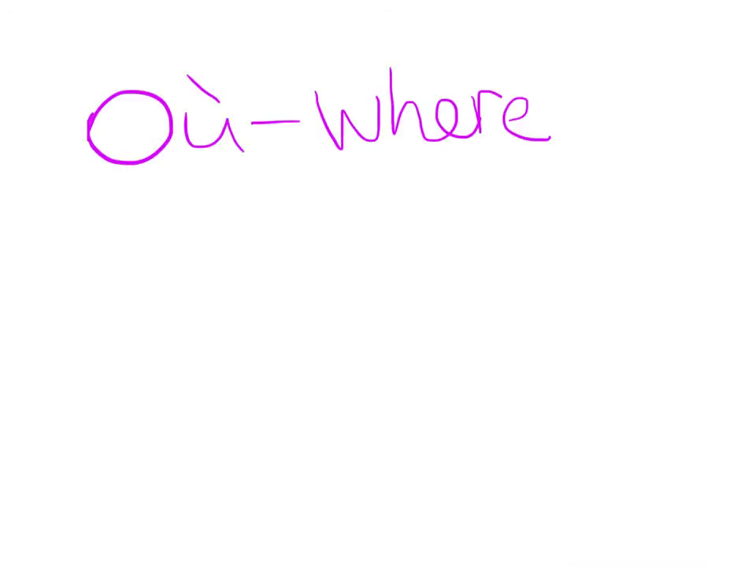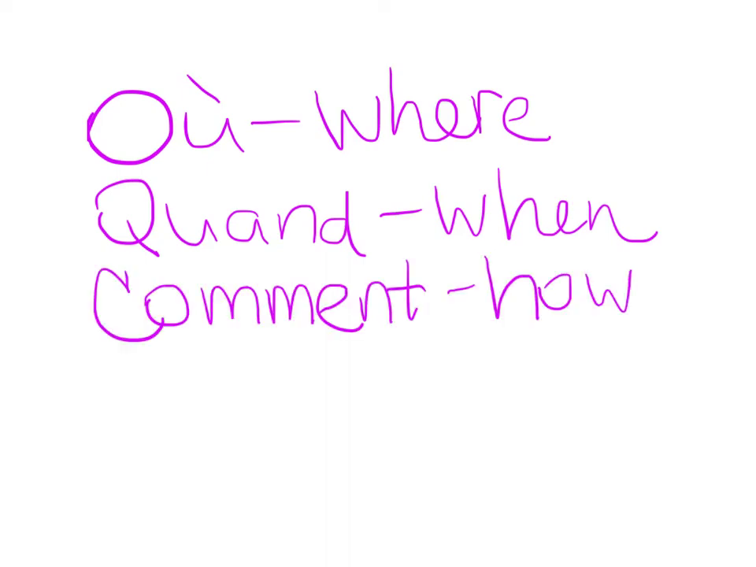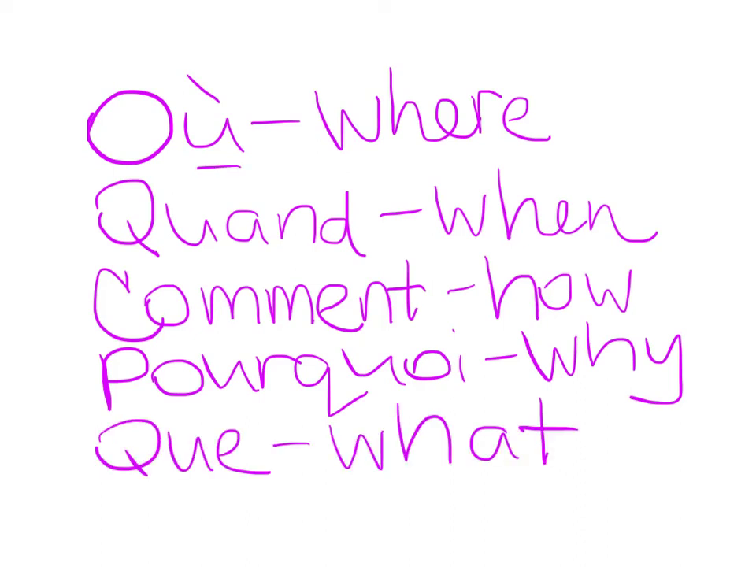Okay, so let's review the question words really quickly. The first one we looked at was où, which means where. The second one was quand, which means when. The third one was comment, which means how. The fourth one was pourquoi, which means why. And the last one was que, which means what. So we have où, quand, comment, pourquoi, et que. So keeping these in mind, let's go answer some questions.